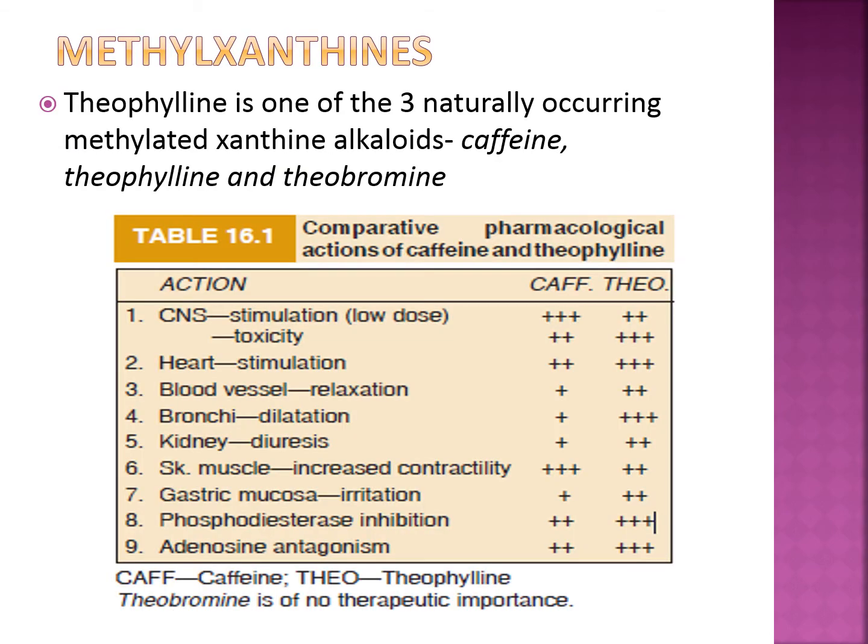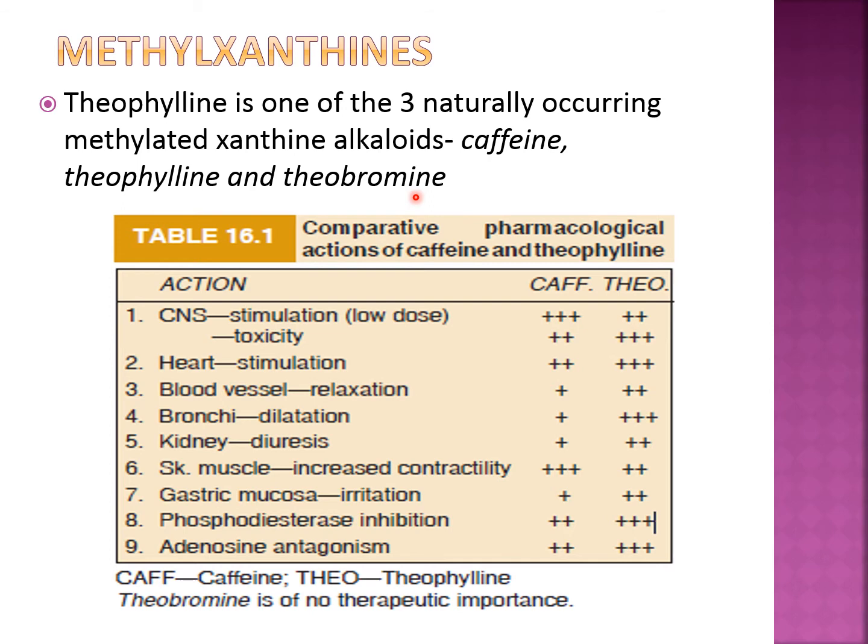Now we have seen the first group, the bronchodilators, sympathomimetics: salbutamol, short acting, salmeterol and formoterol, long acting. Now the next group is the methylxanthines, and these are directly acting bronchodilators. Theophylline is the actual drug which we are going to see. It is one of the three naturally occurring methylated xanthine alkaloids. So there are three xanthine alkaloids: caffeine, theophylline and theobromine.